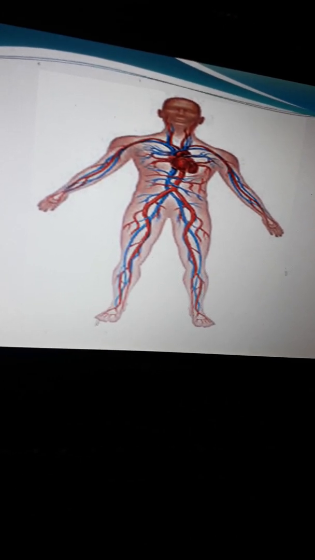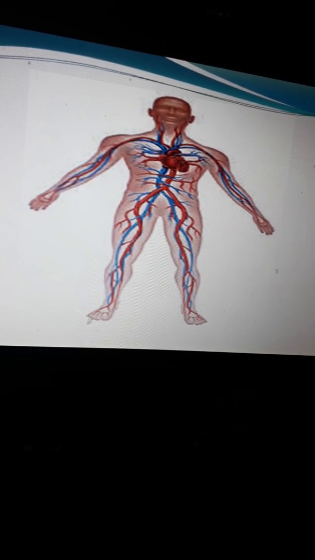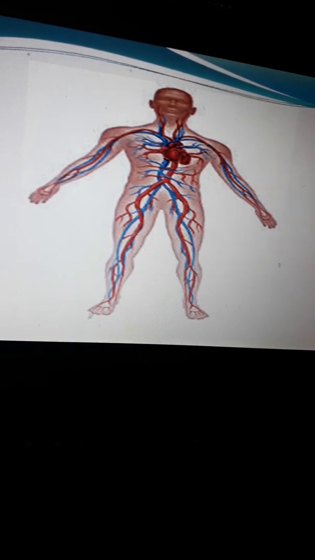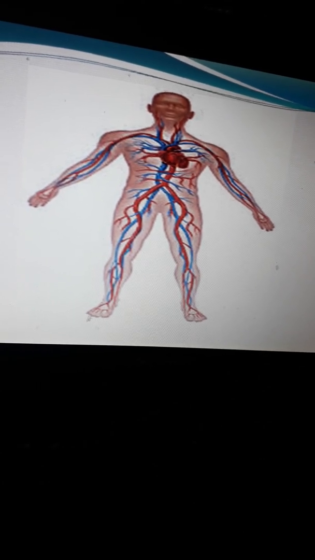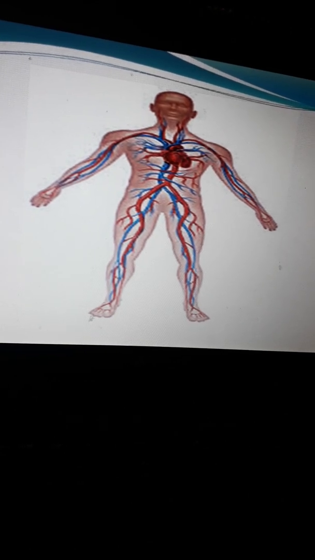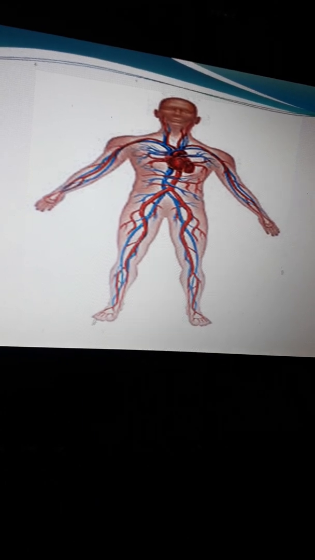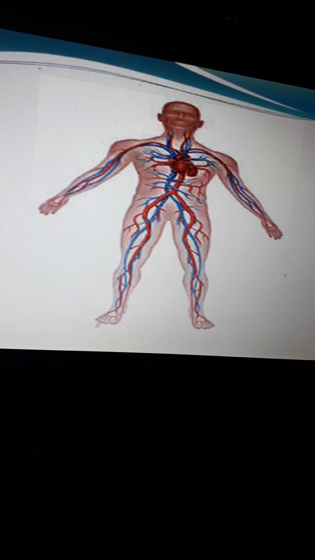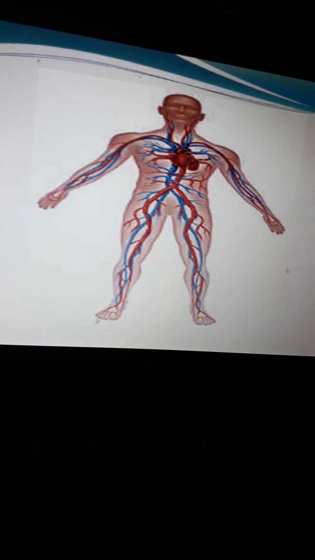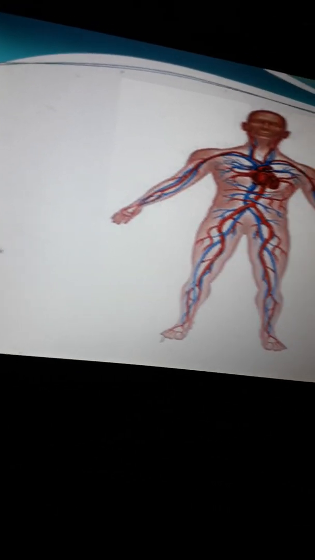Now in the lungs, what happens? Carbon dioxide is given out and fresh oxygen is absorbed by the blood. Again it returns to the heart, ready to be pumped all around the body. So in this way, the blood keeps on flowing in our body from the heart to different parts of the body and from different parts of the body to the lungs. So I'm going to repeat it again. What happens?